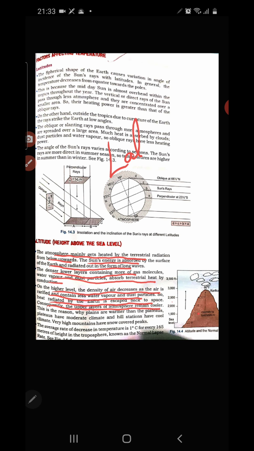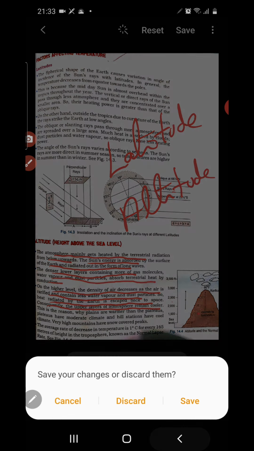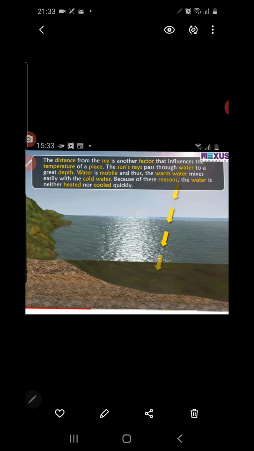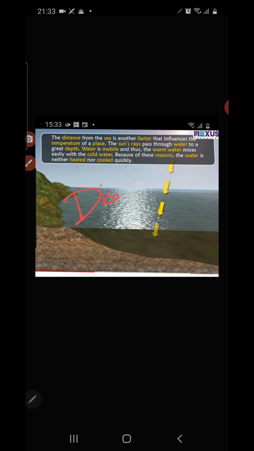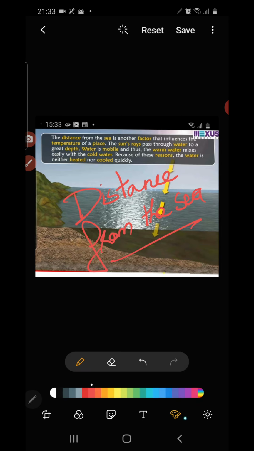The one main factor is latitude, you understood, and the second factor we discussed is altitude, the height of a place. Let us move on to the next important factor, that is the distance from the sea. Now let's see how the distance from the sea is affecting the temperature of a place. Distance from the sea is the third point that we are discussing.